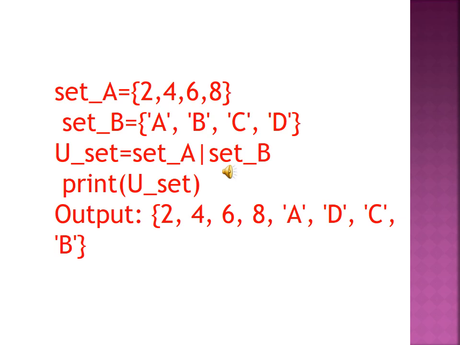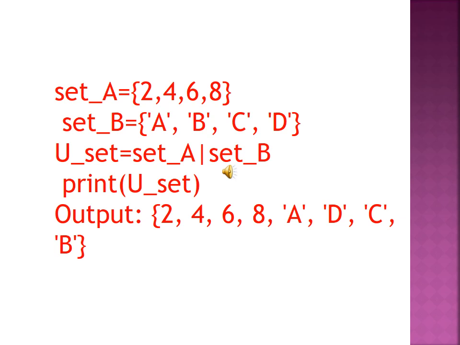Okay, first we declare set A with some value, set B with some value. After that we should join A and B. We are not doing difference, symmetric difference or intersection. Only joining. So you don't need to do anything else.